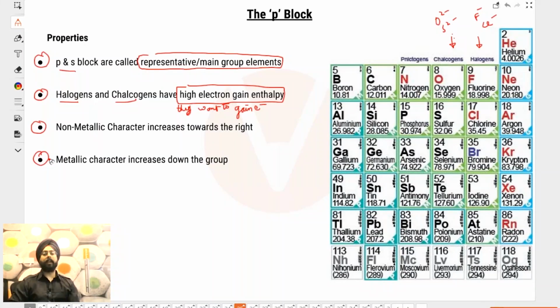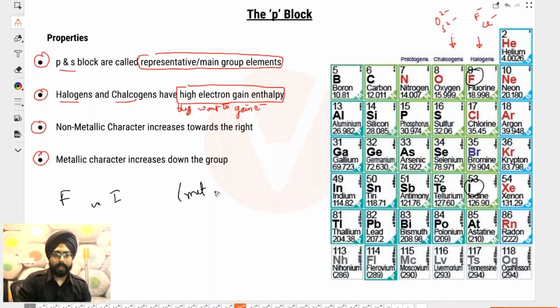People, the point is that metallicity and non-metallicity are based on relative concepts. If I talk about, let's say, fluorine versus iodine, F versus I, which one is more metallic? Yes, iodine is more metallic than fluorine, but technically speaking, iodine is a non-metal.